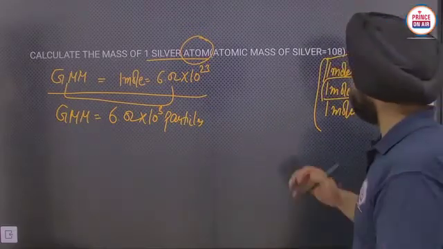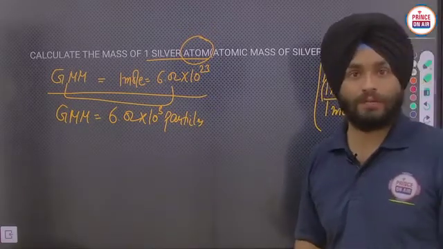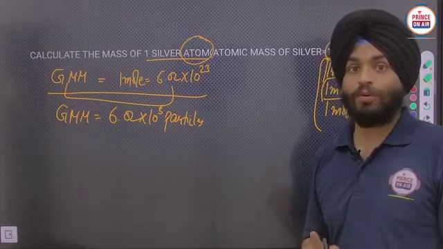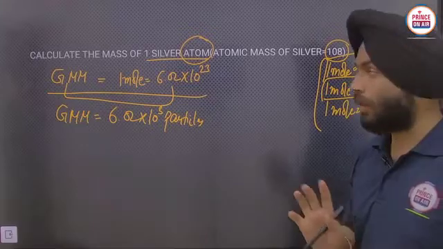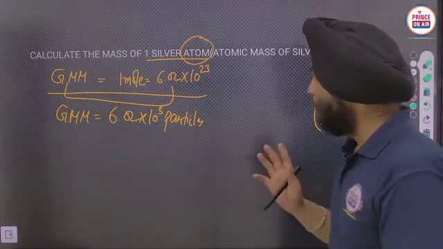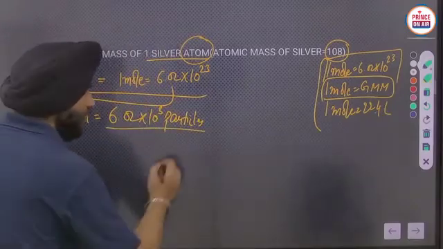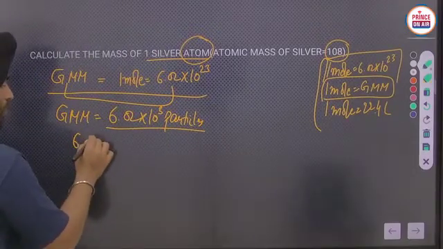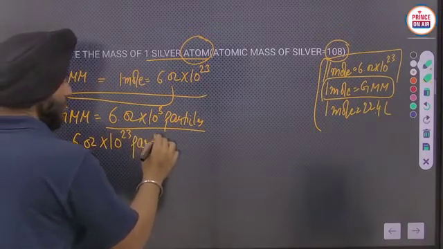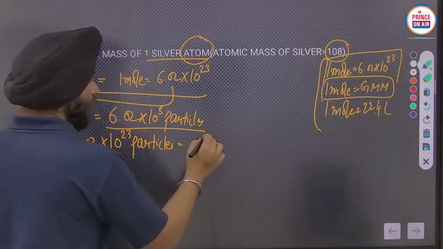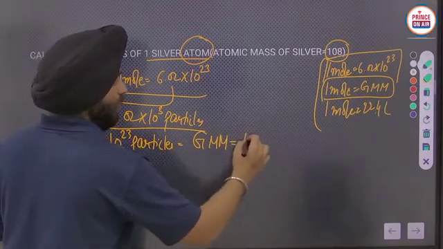Here they have given the atomic mass of silver also, that is 108, but you have to calculate the mass of one atom. So the mass is for the number of particles. So 6.02 into 10 raised power 23 particles will carry the gram molar mass, that is 108 gram.